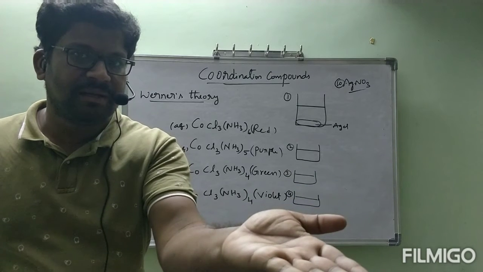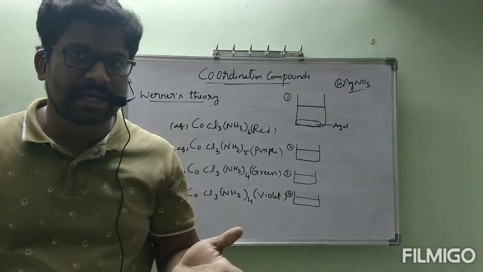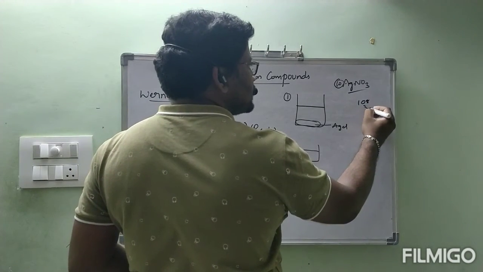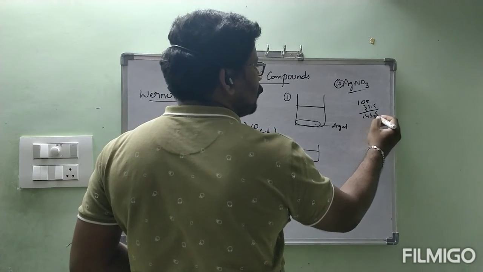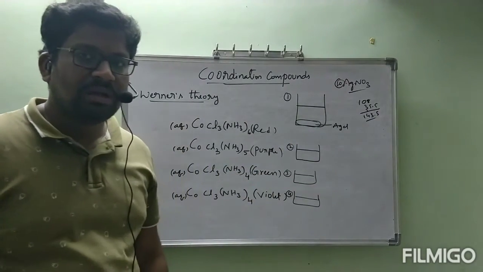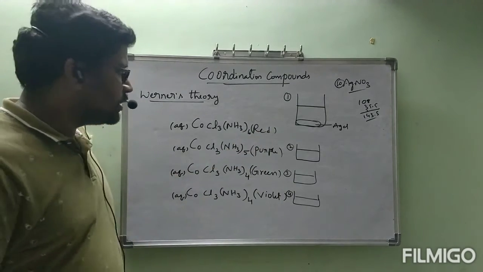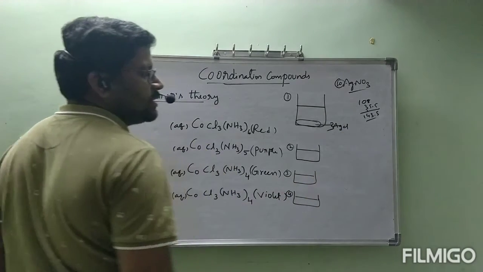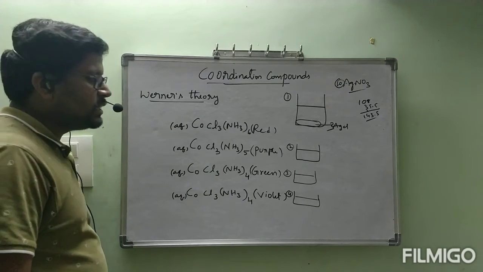By seeing the weight, he can find the number of moles. 1 mole of AgCl is 108 plus 35.5, that is 143.5 grams. From the first beaker, he got 3 moles of AgCl.